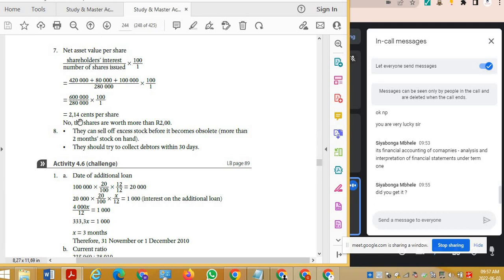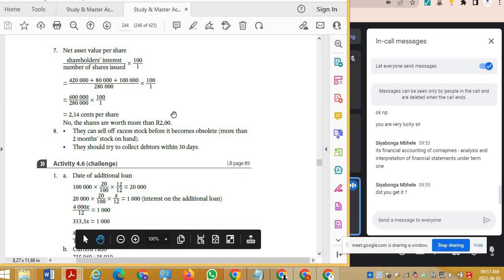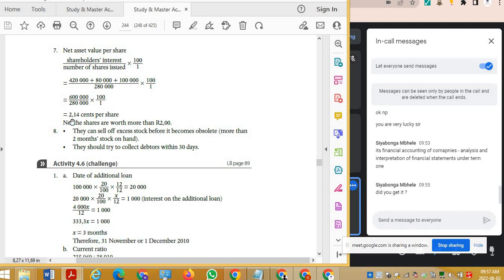And there we go. It's 2 Rand 14 per share. The question was, should you sell your shares for 2 Rand or not? And the answer is no, they are worth 2 Rand 14. So you should not sell your shares for 2 Rand. Okay? That is the question for number 7.